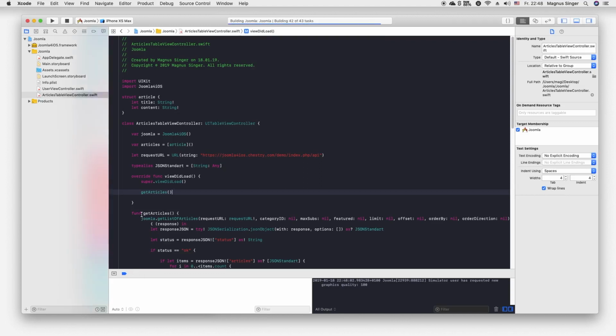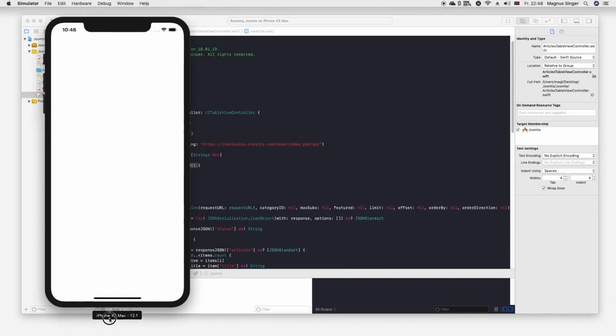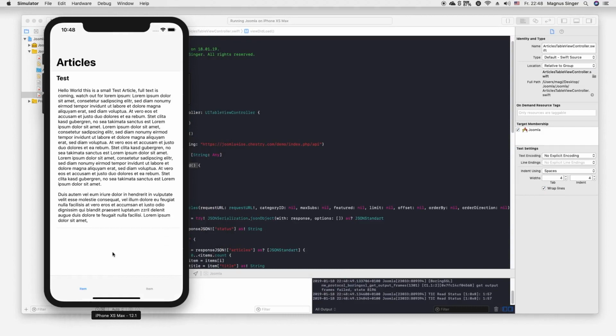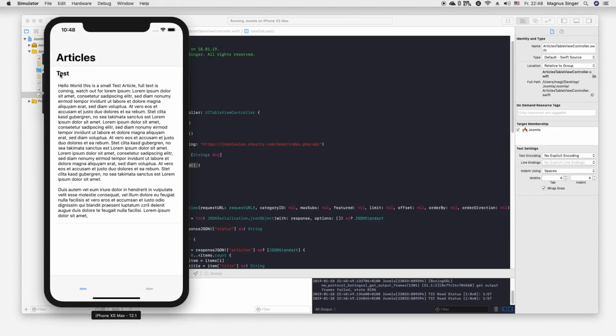So yeah, it's basic. I mean, view did load gets called when we enter the view, and when we enter the view, we of course want to get the articles. And you can see now we have our test with its title and the content, which is beautifully displayed. The cell gets adjusted by the content size and everything is perfect.